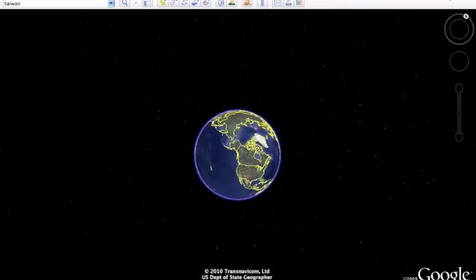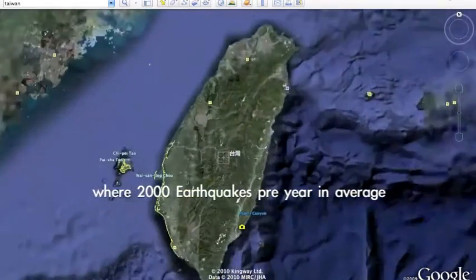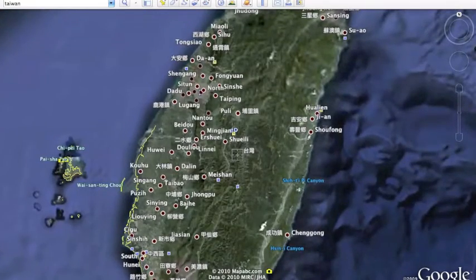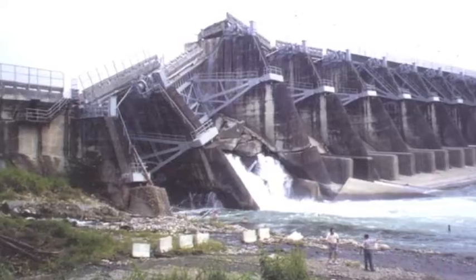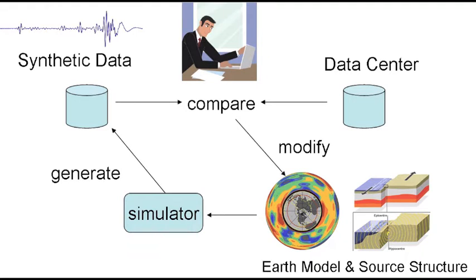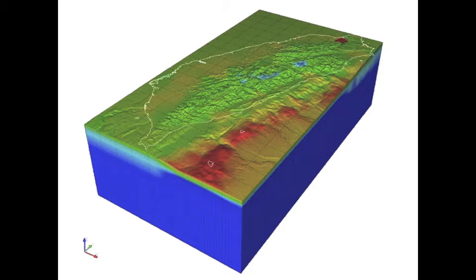Taiwan Island is located in a region of high earthquake activity, with an average of 2,000 earthquakes per year. Although earthquakes are not predictable at the moment, with the aid of accurate seismic wave propagation analysis, we could simulate the potential hazards at short distances from possible fault sources by understanding the seismic wave velocity structure of the Earth and the rupture process during large earthquakes.